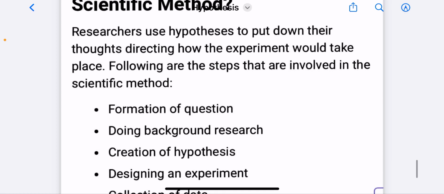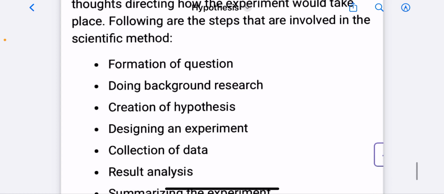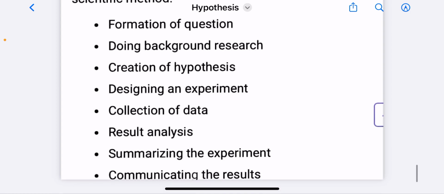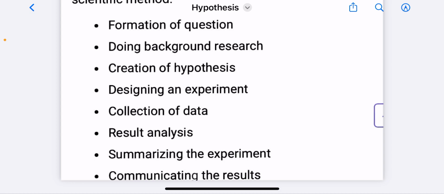Researchers use hypothesis to put down their thoughts directing how the experiment would take place. Following are the steps that are involved in the scientific method: formation of question, doing background research, creation of hypothesis, designing an experiment, collection of data, result analysis, summarizing the experiment, communicating the result.